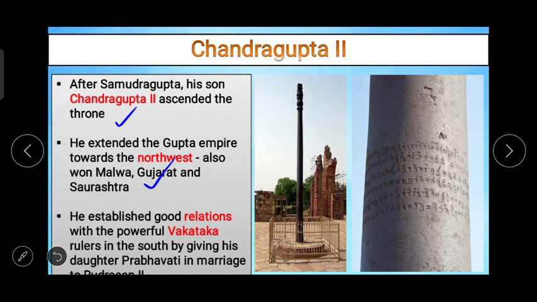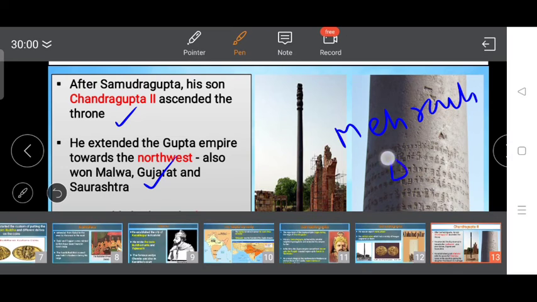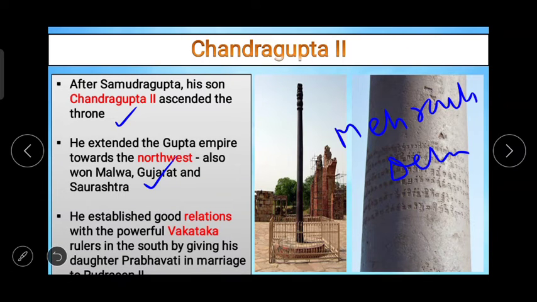There is an iron pillar at Mehrauli near Delhi. It has not rusted even in the course of the last 1500 years. It is an excellent specimen of the metallurgical skill of the ancient Indian people.